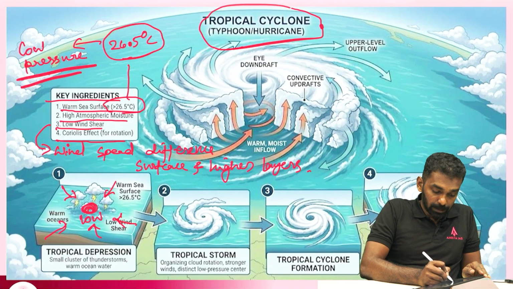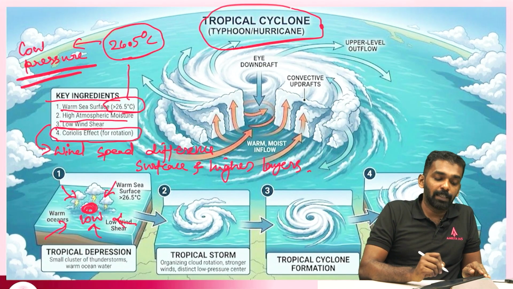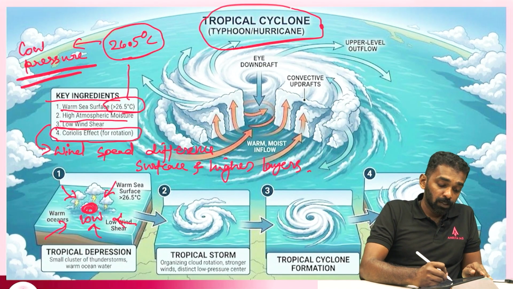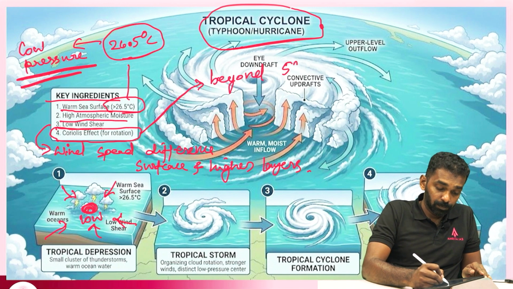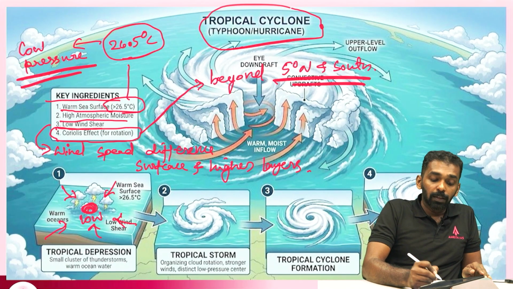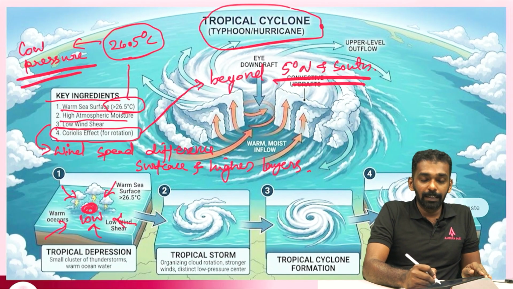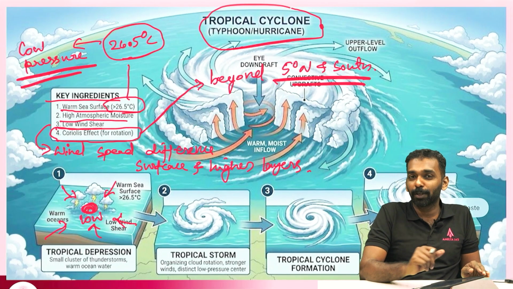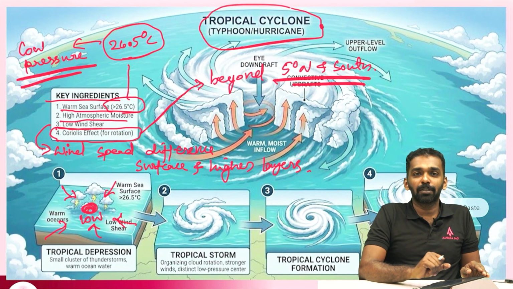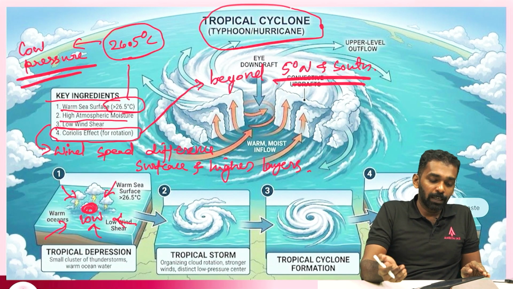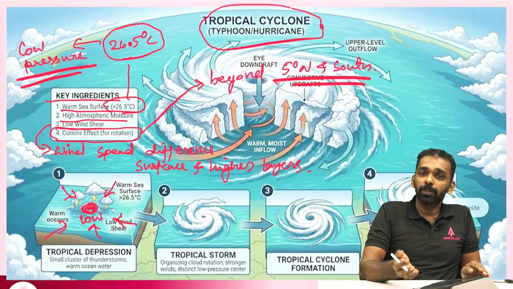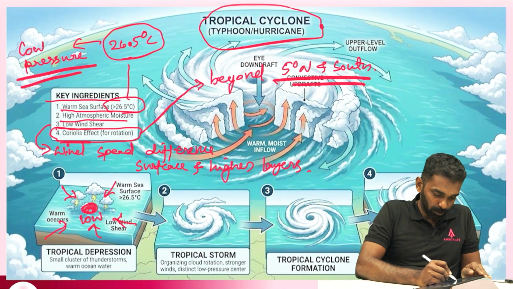And the next important thing is the Coriolis effect, which actually creates the rotation. Cyclones generally form beyond 5 degrees north and south. So between 5 degrees north and 5 degrees south, there is absolutely no formation of cyclones because of the absence of Coriolis force. Beyond that, we experience Coriolis force and hence cyclone formation is possible in this region.